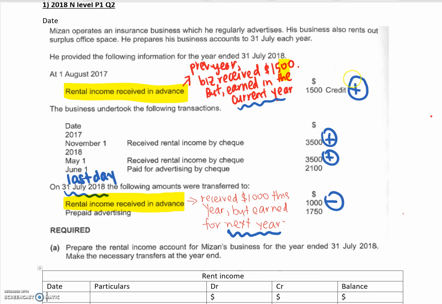That's why I plus. But if I have a rent income received in advance on the last day of the year, it means that I'm receiving in advance for next year. I'm only earning this in the next year. That's why I subtract from my income.